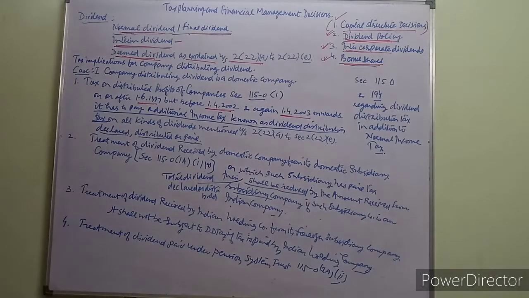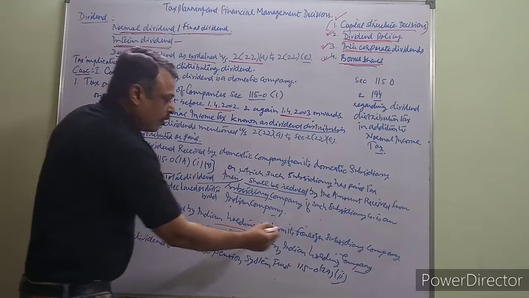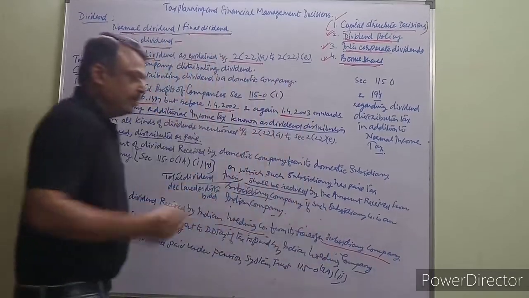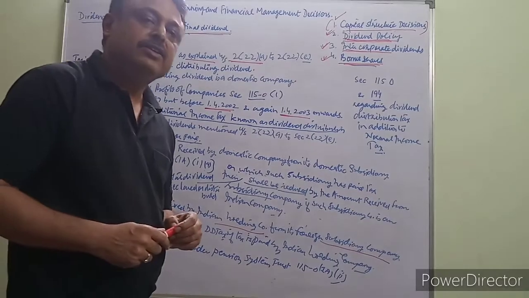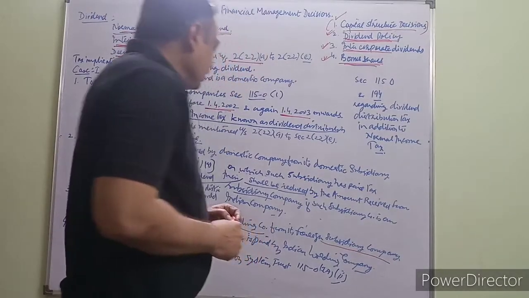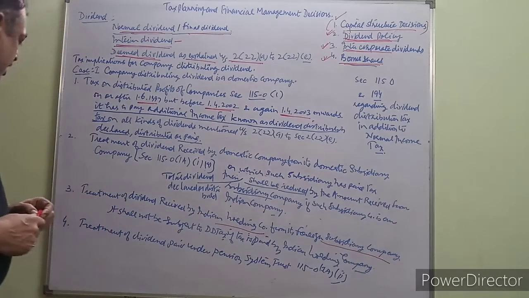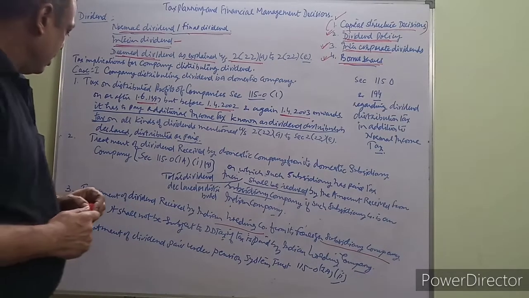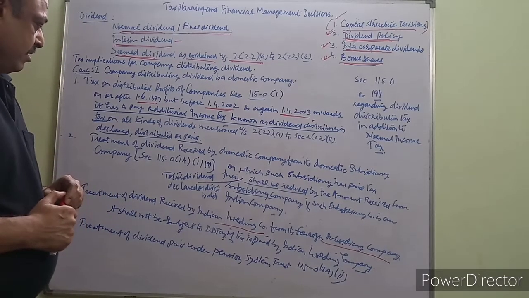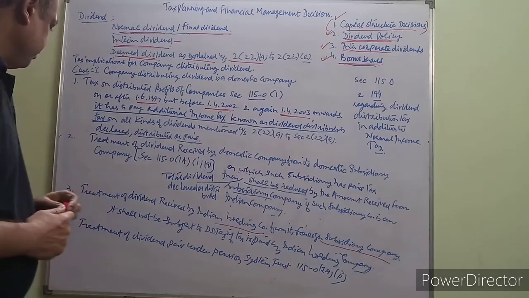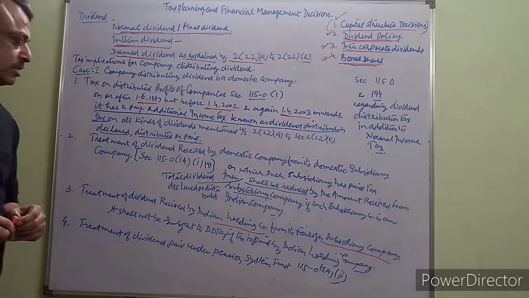Third is treatment of dividend received by an Indian holding company from its foreign subsidiary company. In this case, if the Indian holding company has paid dividend distribution tax on the foreign subsidiary company's dividend, then no tax will be paid again.